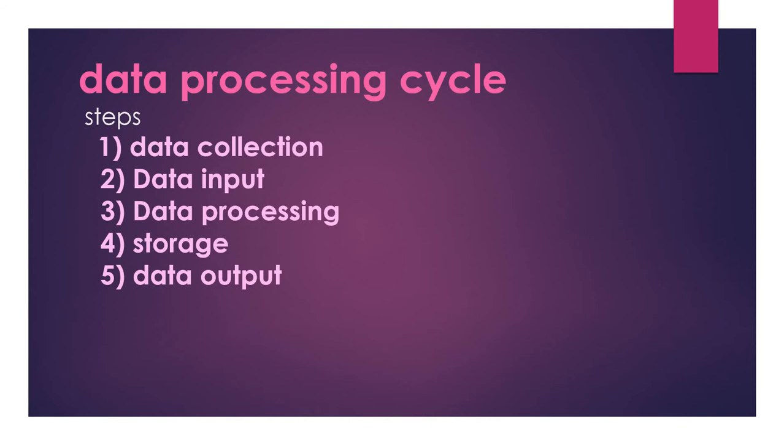The third step is data processing. Data processing means some steps or calculations or processes. For example, sorting, searching, like that some process should be there. For converting this data to the information, there will be some calculations or process, that is called data processing.